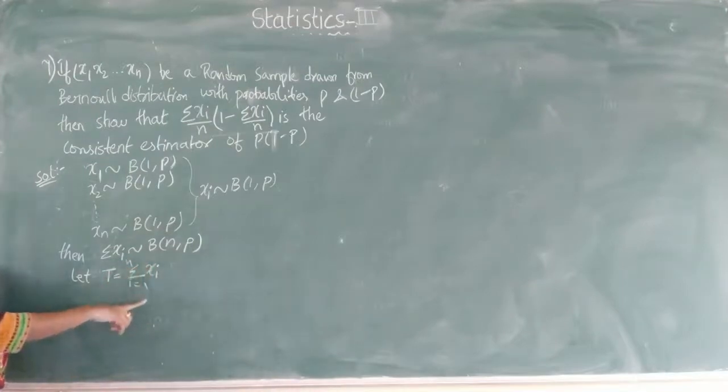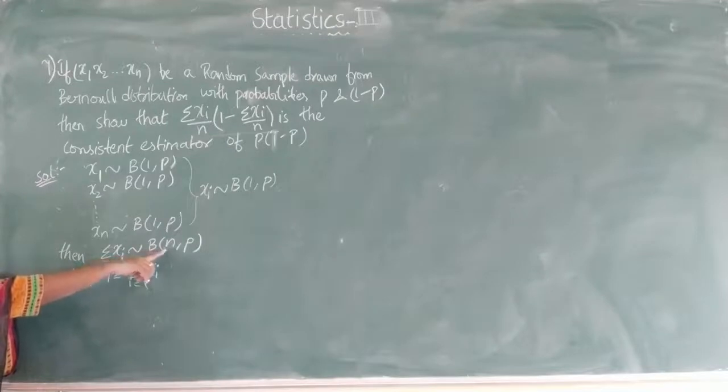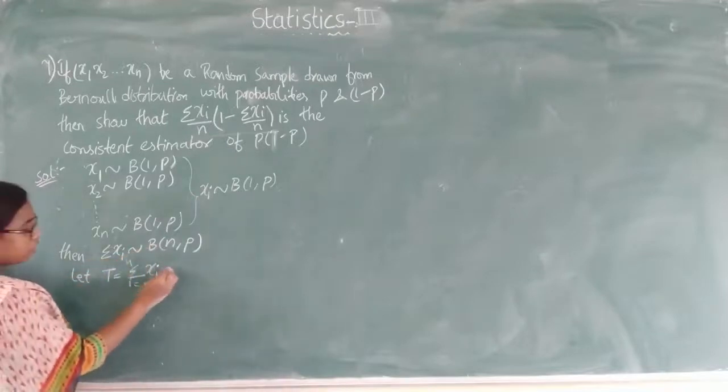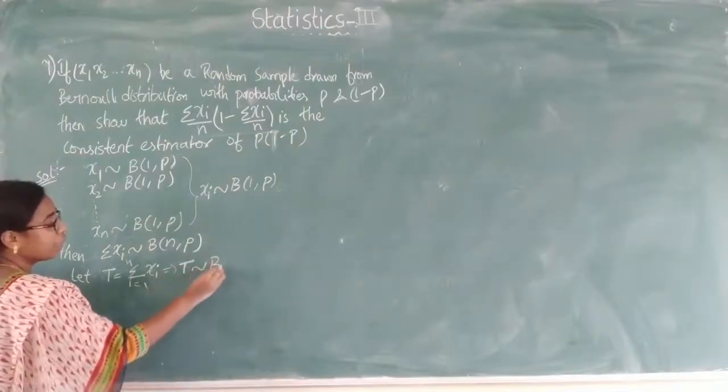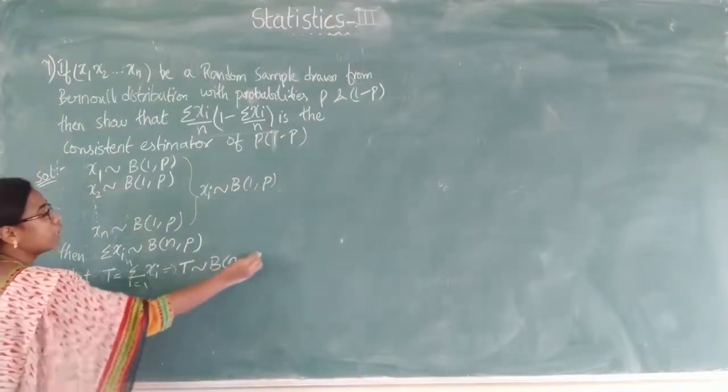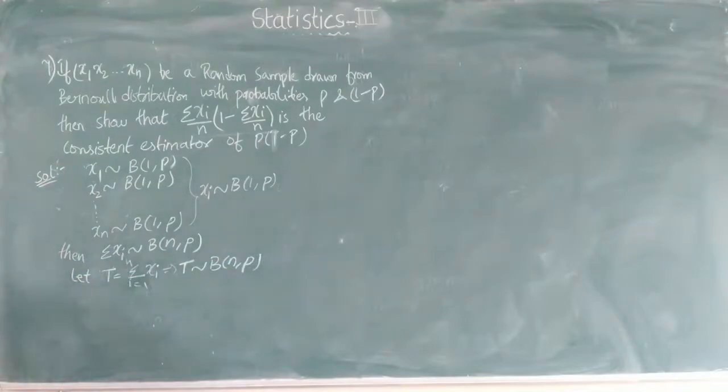So if summation xi follows binomial with n comma p, then this t follows binomial with n comma p. So this is the condition we have considered, that is t equals summation xi.